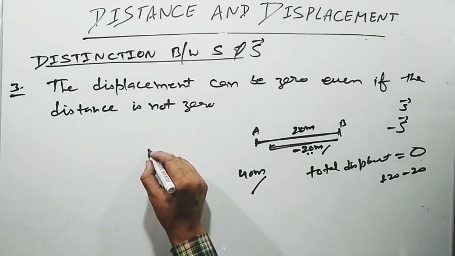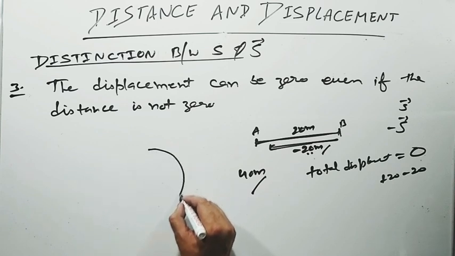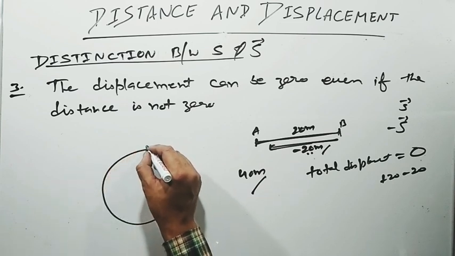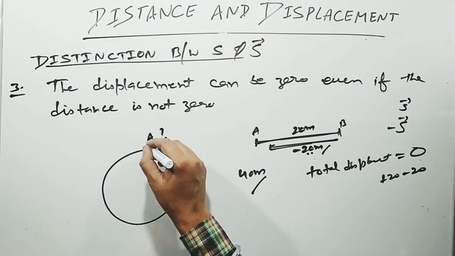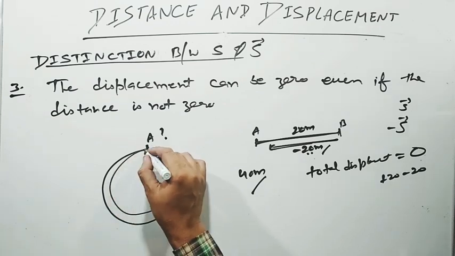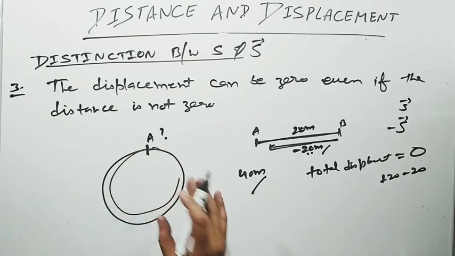Suppose a person starts from point A, covers a circular path and reaches the starting point A after covering the path. What will be its distance and what will be its displacement? Displacement will be 0 because it reached back to its original starting point.